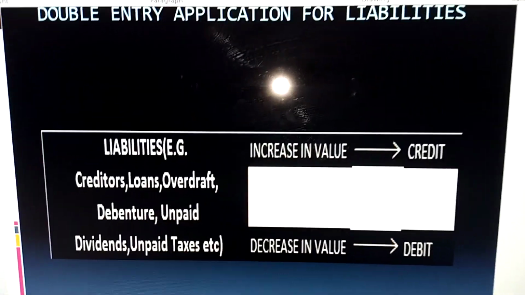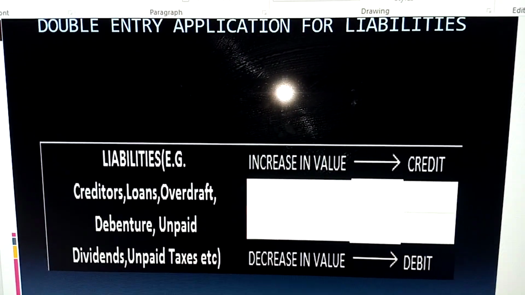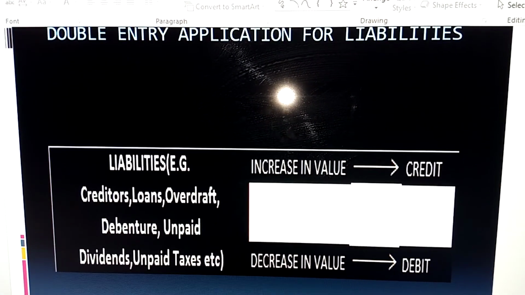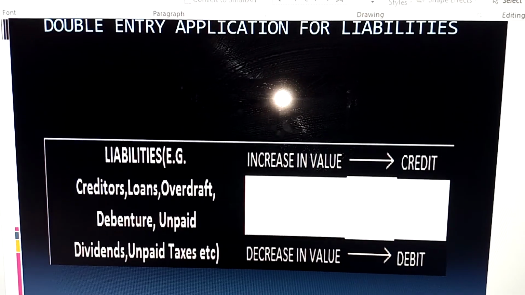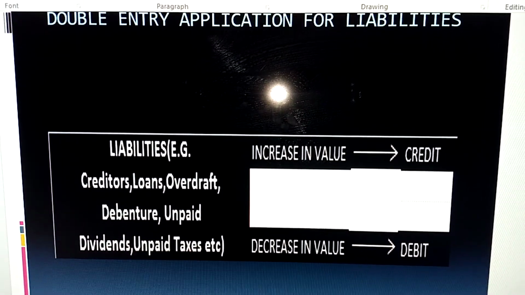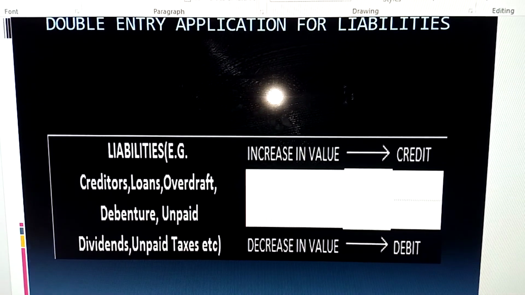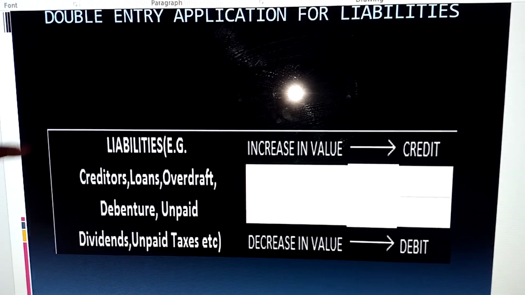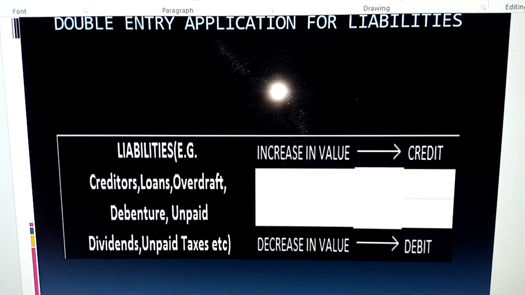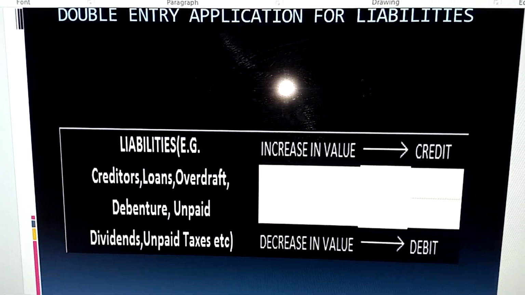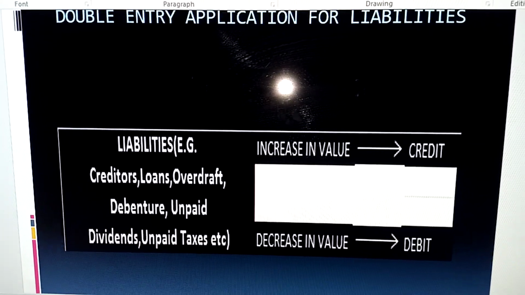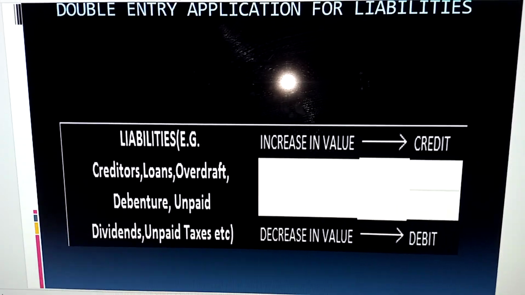This is a simple illustration or a simple diagram showing what we are talking about in the application of double entry for liabilities. We already know that liabilities are business debts to other individuals or other businesses, or borrowings from other businesses. So these are liabilities. For instance, you have creditors. Creditors are those that a business is owing or an individual is owing. So if you're owing Mr. A, Mr. A is referred to as a creditor to the business.